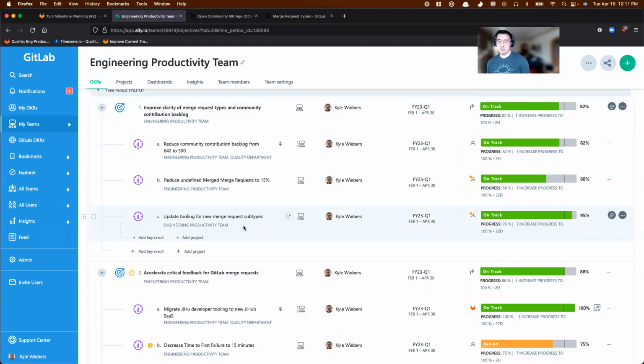Lastly, updating tooling for new merge request subtypes. I think this is mostly complete. I need to go in and do some admin things, but it's set to 95% right now.